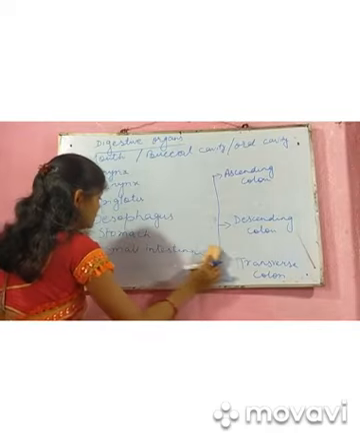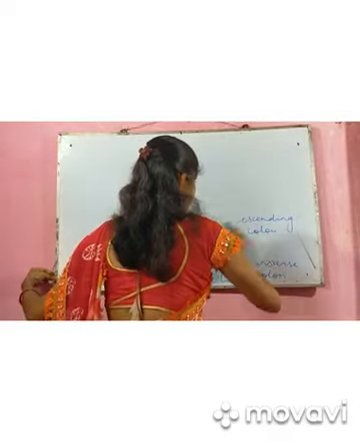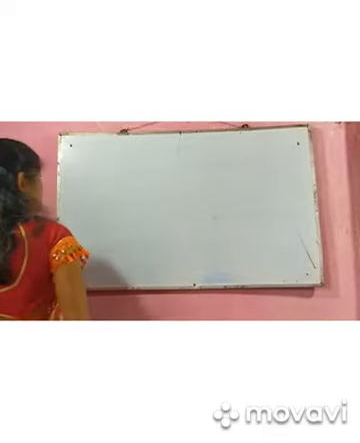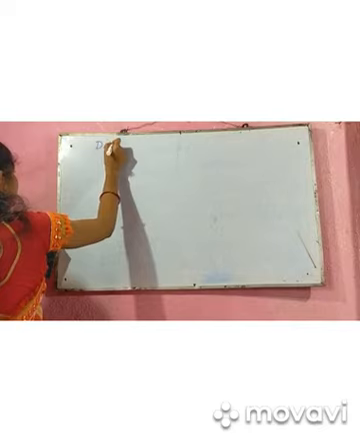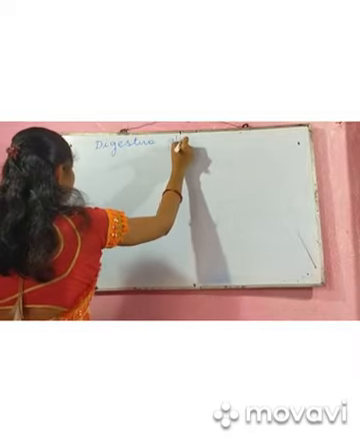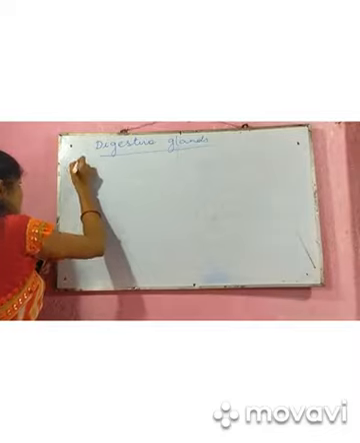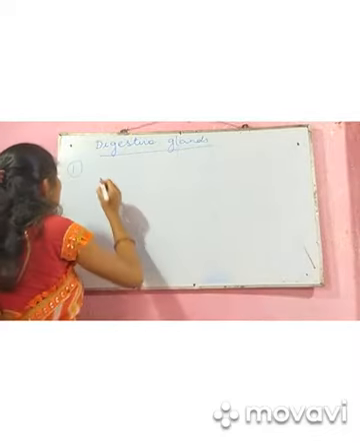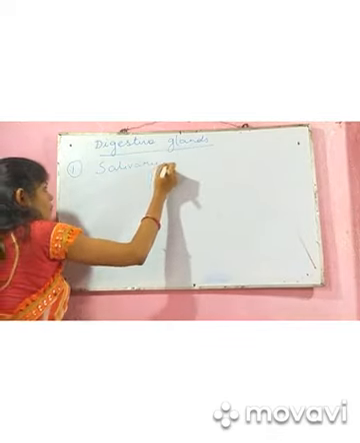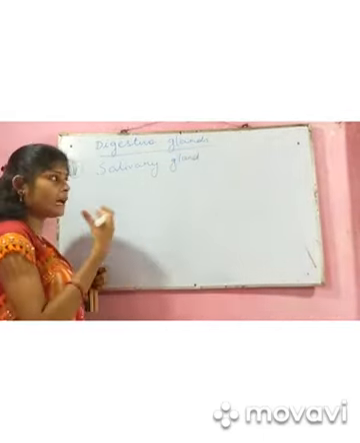Now we will discuss the digestive glands. In the digestive glands, the very common one is the salivary gland, which secretes saliva and is present in our mouth.